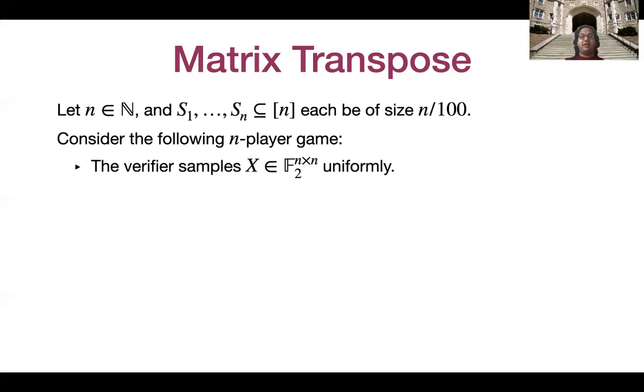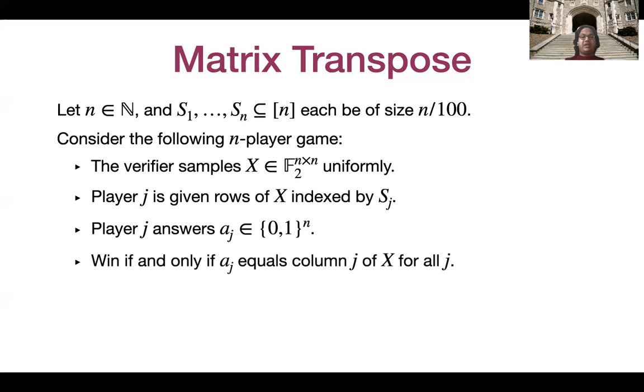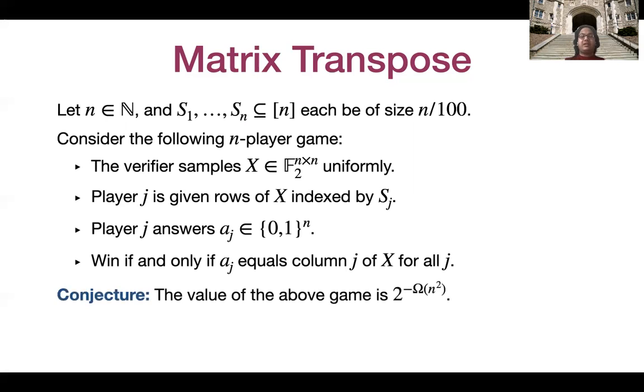Consider the following n-player game. The verifier first samples a uniformly random n cross n matrix, each of whose entries is 0 or 1. Player j is given the rows of X indexed by the subset Sj and is required to answer the jth column of the matrix. We conjecture that the value of the above game is 2 to the minus Ω(n²).